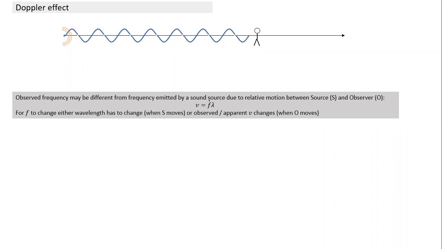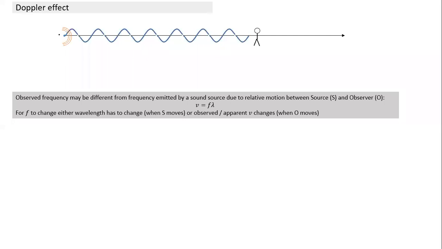Frequency alone cannot change. So what has to happen? For F to change, either the speed of sound has to change or lambda has to change. We'll see later what causes lambda to change. The motion of the source causes the wavelength to change. We'll see how that happens. And the second thing is, how does V change? V depends on the medium.